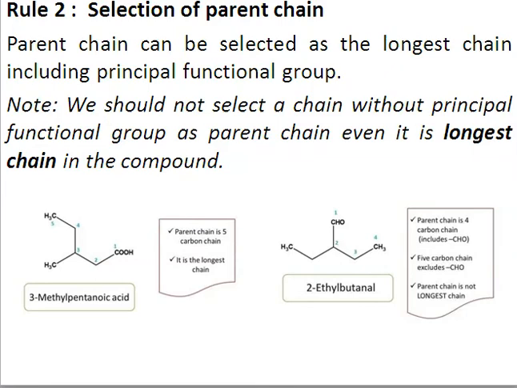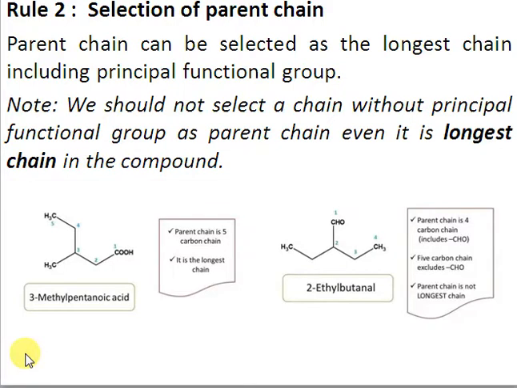Okay, now we have the second rule. After we have selected the principal functional group, the next thing is that we have to select the parent chain, right? So the parent chain should be the longest continuous chain, as we know, but one important thing is that you should not ever select a chain without the principal functional group. So the principal functional group must be part of your parent chain, right? Even if it's not the longest continuous chain as well.